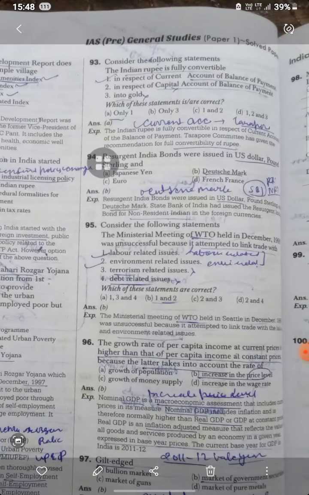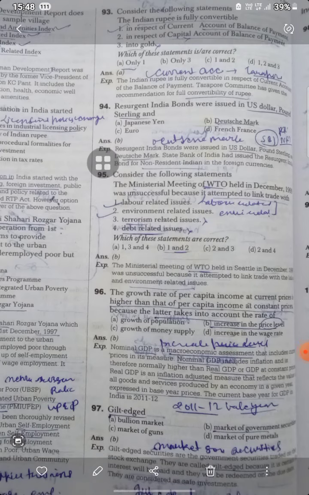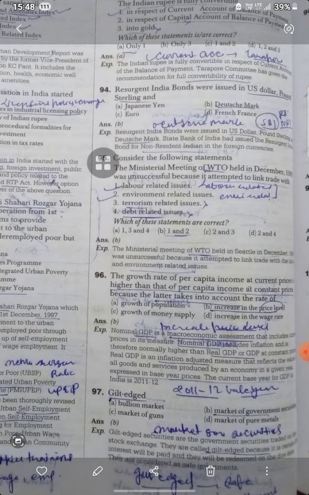Next is, consider the following statements. With respect to the current account of balance of payments, with respect to the capital account, and gold. So the Indian rupee is fully convertible in respect of the current account of balance of payments, Tarapore Committee, not in the capital account, and gold. Resurgent India is a dues check mark dollar. So the State Bank of India had issued the Resurgent India Bond.